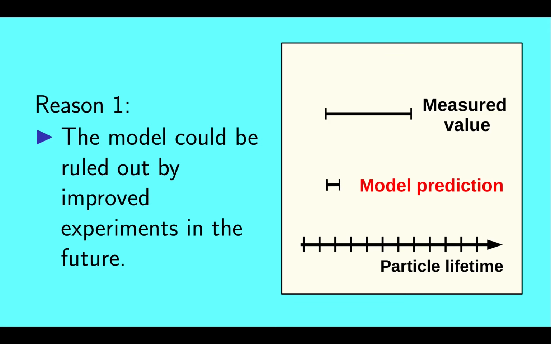Reason 1. The model could be ruled out by improved experiments in the future. So here again we have the current model prediction and measured value. But in the future we might get a measured result with a much smaller error bar. Note that this new measured value is quite compatible with the old measured value, but it disagrees substantially with the model prediction. So our current model, even though it agrees with current observation, can still be ruled out in the future.